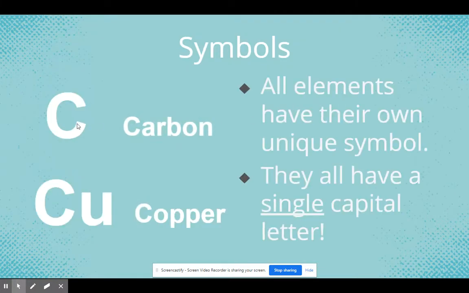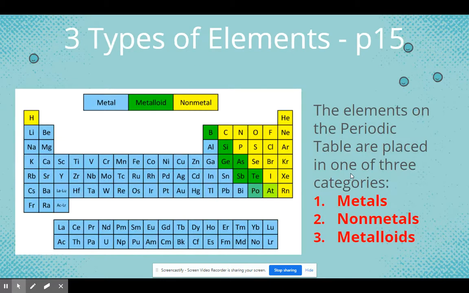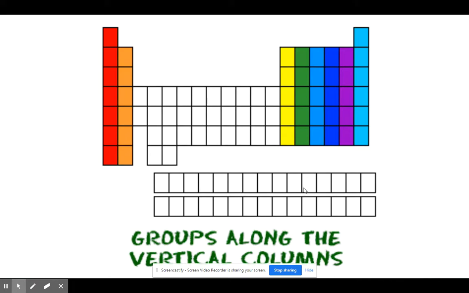So you've seen symbols. All elements have their own unique symbol, and they have one capital letter. That's important. You need to write capital letters and small letters both. You have this pretty much on page 15. They are organized into metals, metalloids, and nonmetals. You've already done that.